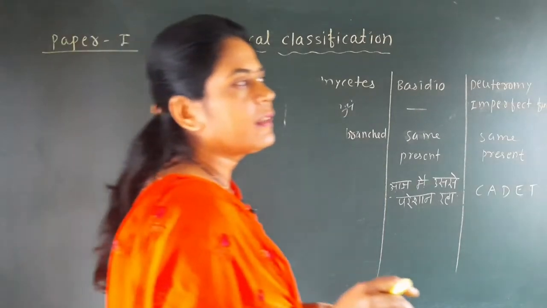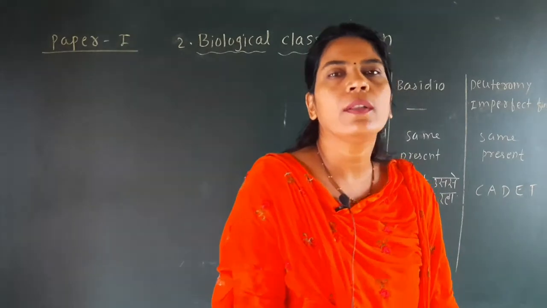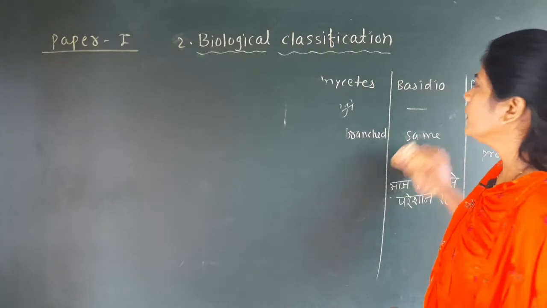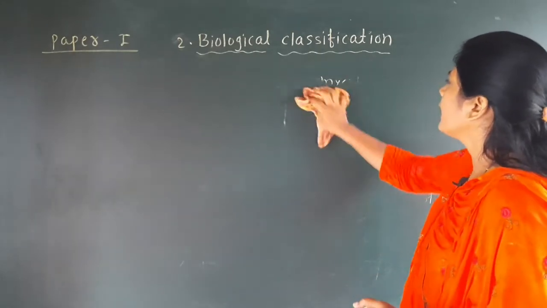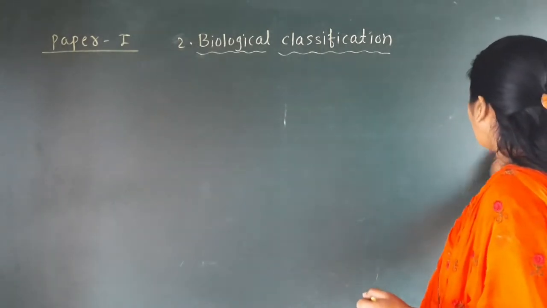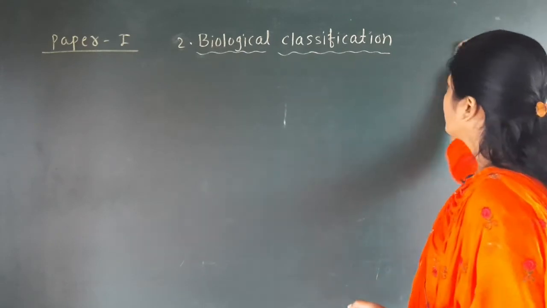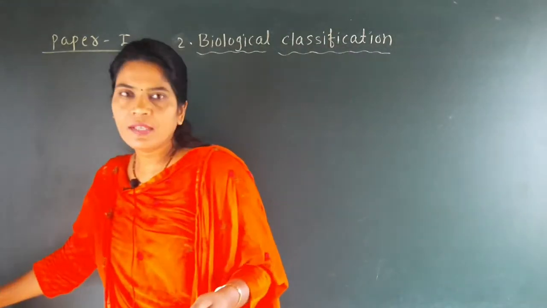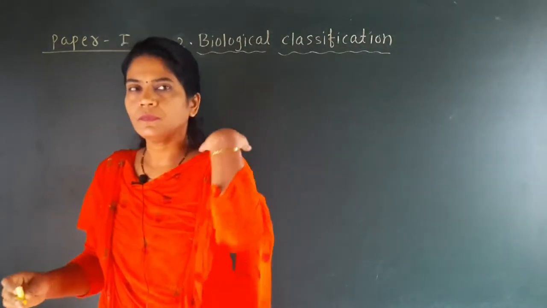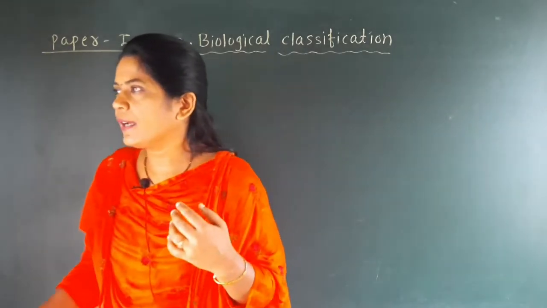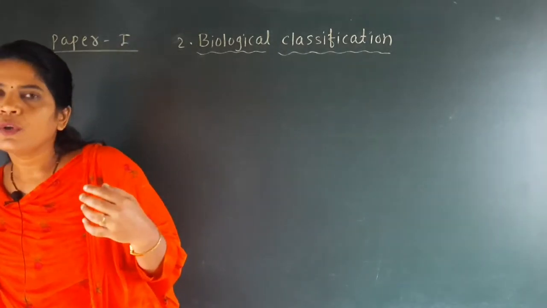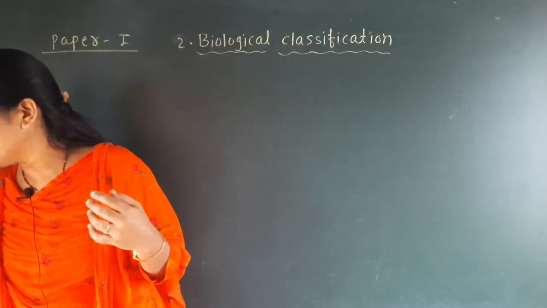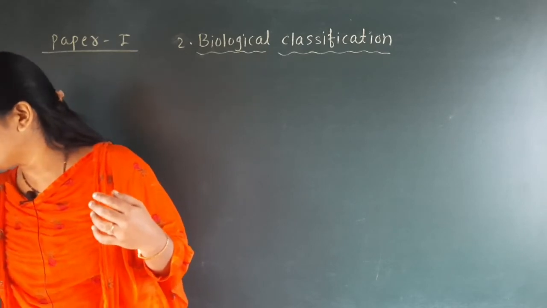We have seen that the scientist Whittaker classified all the organisms into five kingdoms: kingdom Monera, kingdom Protista, kingdom Fungi, kingdom Plantae and kingdom Animalia. We have completed the three kingdoms, and the next kingdom that we are going to discuss is the kingdom Plantae.